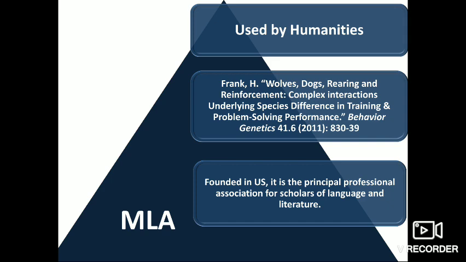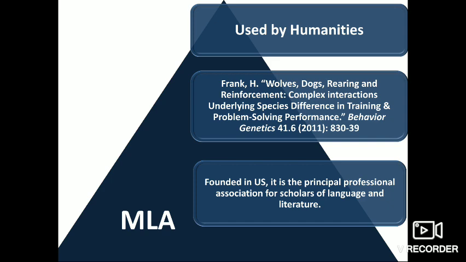Let us first discuss the MLA format. MLA usually is used by the humanities discipline. It was founded in United States of America. It is the principal professional association for scholars of language and literature. In the MLA format of citation, we first write the name of the author or authors with their second names and their first names as initials.